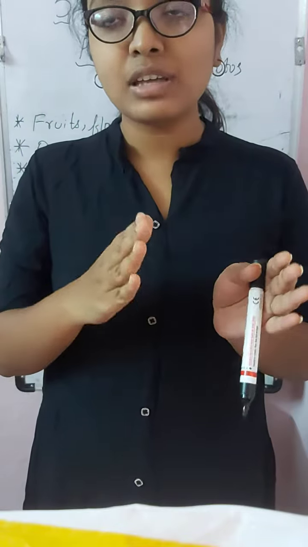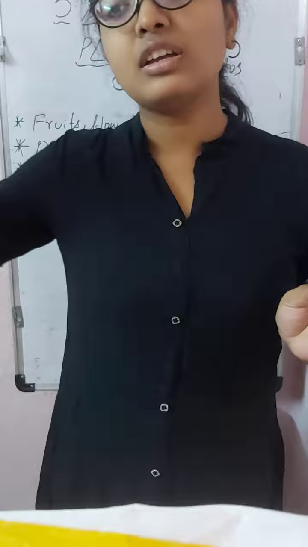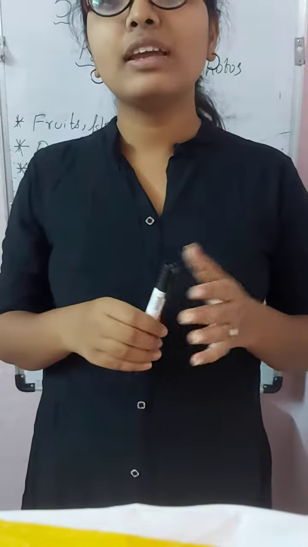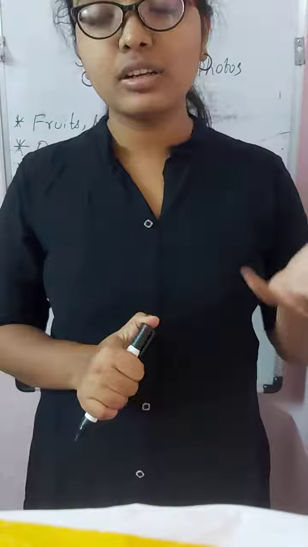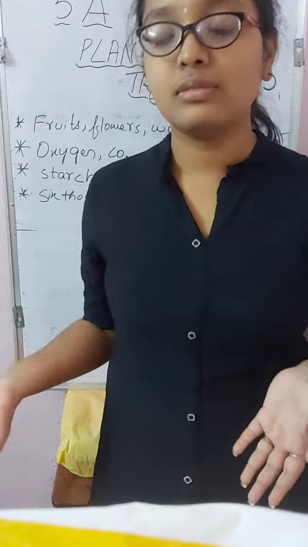This year we have, suppose, 10 rings, next year it will become 11, and the next year 12. By counting those rings, we can tell the age of the tree. By that method, the researchers found that some trees live 100,000 and some years.